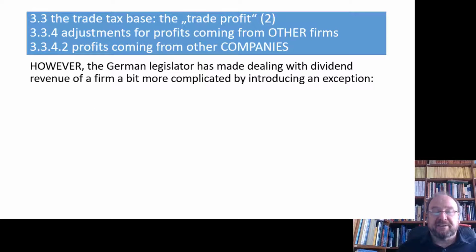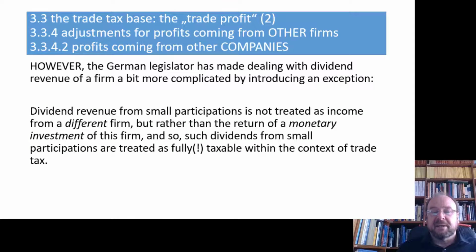However, the German legislator decided to make our life a bit more complicated by introducing an exception for certain dividends, because the dividend revenue from small participations is not treated as income from a different firm, but rather qualified as the return of a monetary investment of this firm, so the Cologne firm. And so such a dividend from a small participation will be treated as fully taxable revenue within the context of trade tax. So not partly, fully.